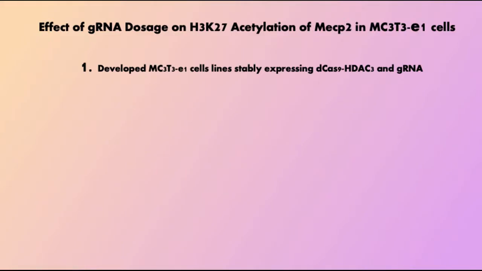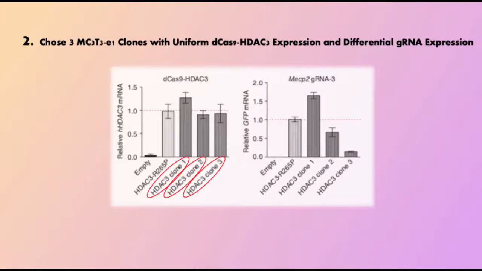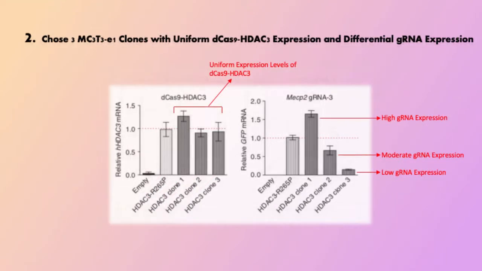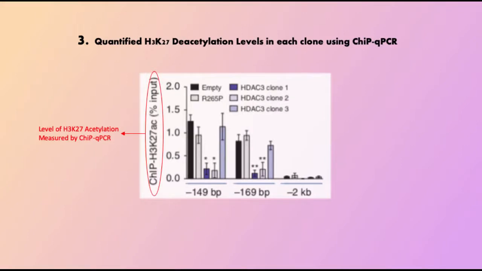Next, the researchers wanted to identify the effect of gRNA dosage on the degree of H3K27 acetylation at the MECP2 promoter. Initially, Zhao and colleagues developed MC3T3-E1 clonal cell lines which stably express dCas9-HDAC3 and gRNA-GFP. They chose three specific clonal cell lines which express relatively uniform levels of dCas9-HDAC3 but different levels of GFP, representative of gRNA expression. Then they measured the level of H3K27 acetylation in the chosen clones through chromatin immunoprecipitation followed